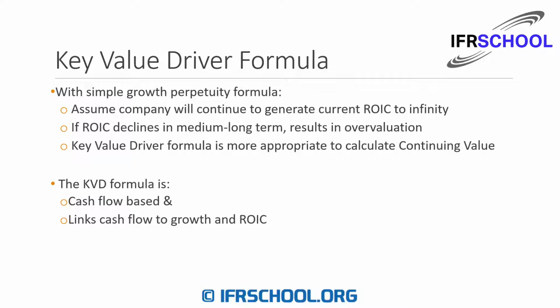In the test car model, we used a simple growth perpetuity formula to estimate the continuing value. With this formula, we are effectively assuming that the company will continue to generate its current return on invested capital to infinity. This assumption will result in an overvaluation if the return on invested capital declines in the medium to long term. For example, if you are valuing a tech company that has established itself in a new industry, the current return on invested capital may be very high.